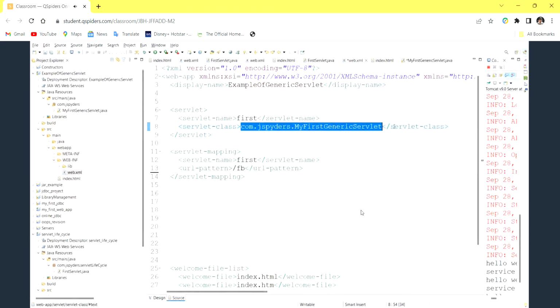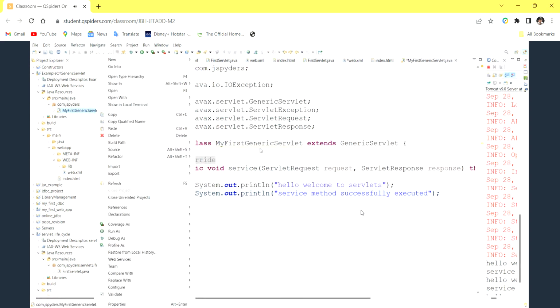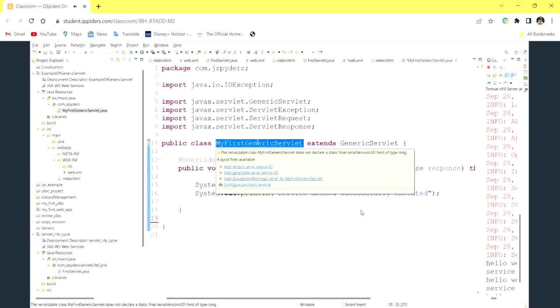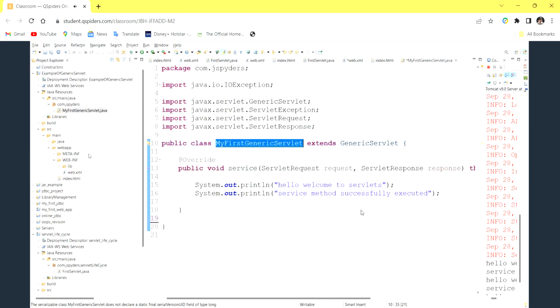Okay, check this one and execute it again. So is it properly given? Don't right click on your file. Right click, select your class, and right click on your class name. Okay, then copy qualified name.